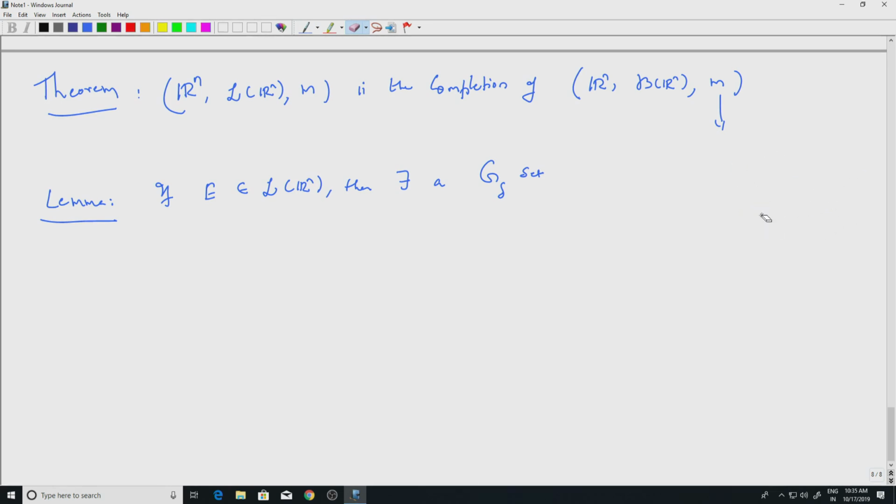A G delta set is a countable intersection of open sets. Of course, this would belong to the Borel sigma algebra, because open sets are in the Borel sigma algebra, and so a countable intersection of open sets will be in the Borel sigma algebra. So, I want to say there is a G delta set, let us call it G, such that